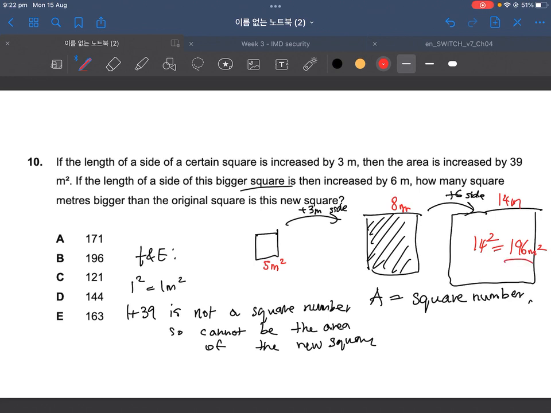New square is 196. So 196 minus, how much was the old square? The original one? 5, so the area was 25, because 5 by 5 is 25. So the answer is 171 square meters, which is A.